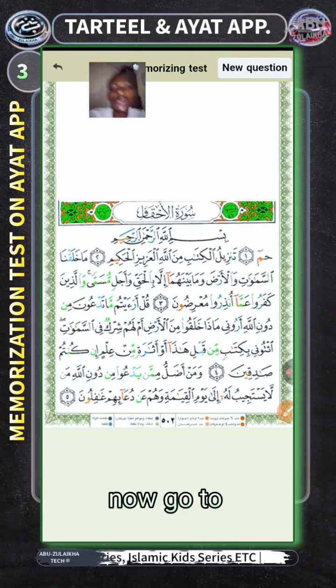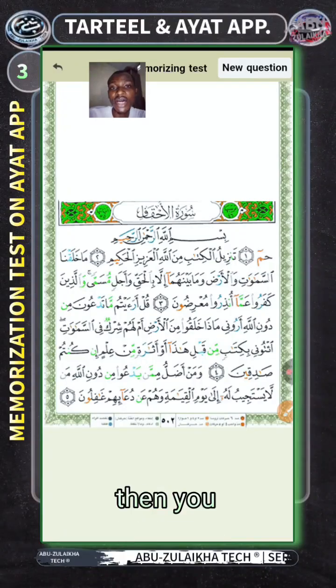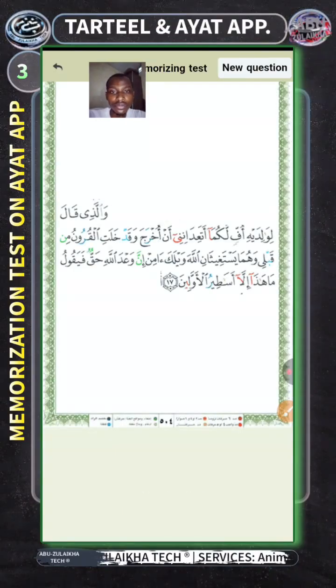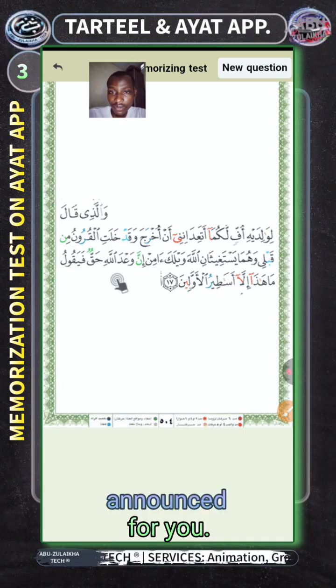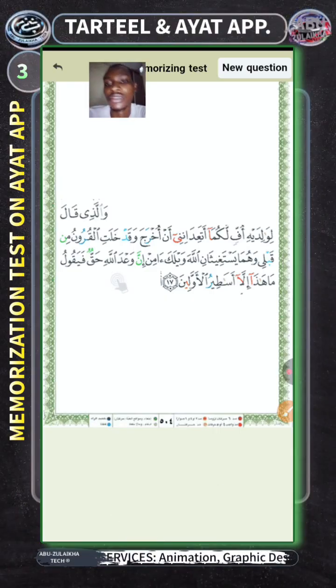So if you want to go to the next question, that is, if you read the first question, then you have to wait for the second question. Then we press on new question. If you press on new question, it will bring another surah for you. So as you can see, the ayat that has been read for you, that you can see on the screen, is